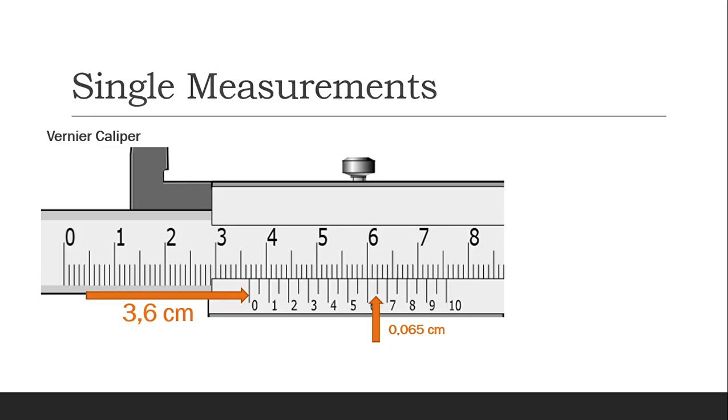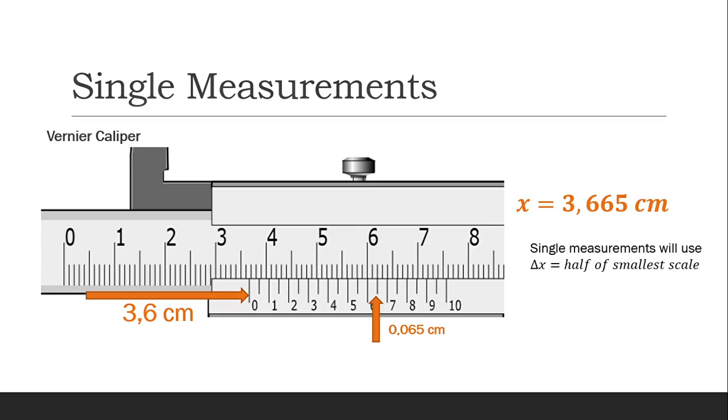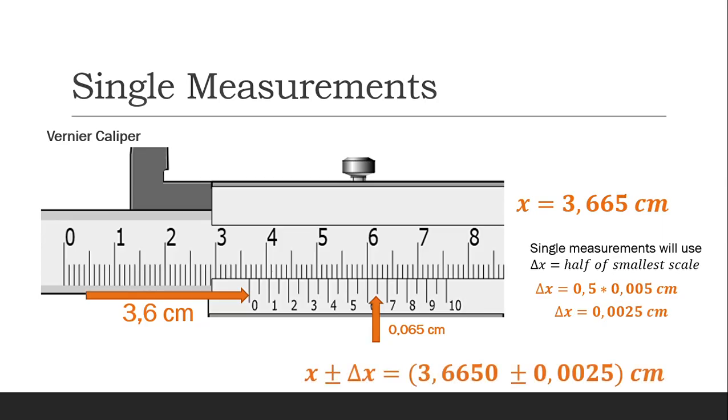Okay, then we have the X. X is 3.665 centimeter. Because we're using a single measurement, we realize single measurements have the uncertainties value of half of the smaller scale of this vernier caliper. So we have the uncertainties, we multiply with 0.5, with the smaller scale, and we got this answer. This is how we find single measurements. This is the vernier caliper.